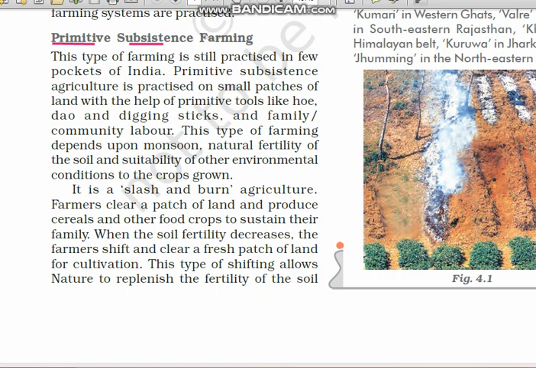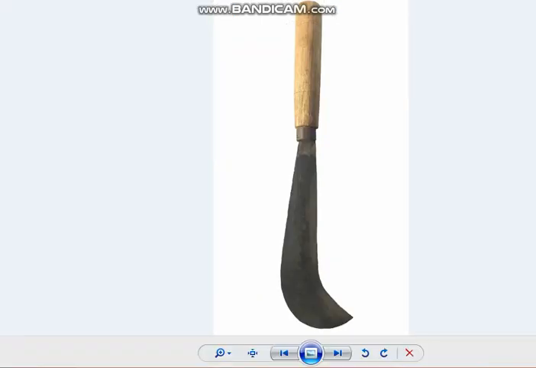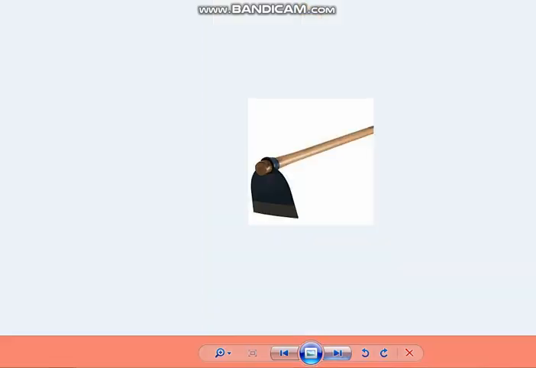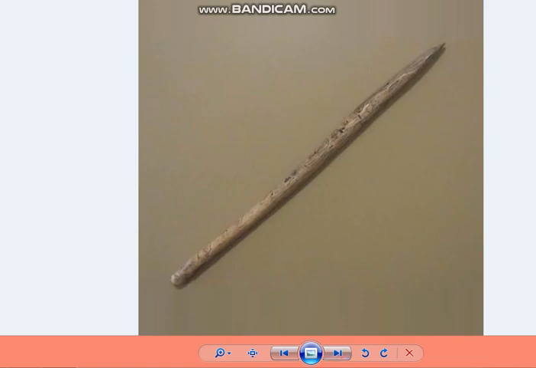Here, primitive means using primitive tools like the hoe, dao and digging sticks for the purpose of agriculture. Here you can have a look at the picture. This is referred to as the hoe, dao and digging stick.